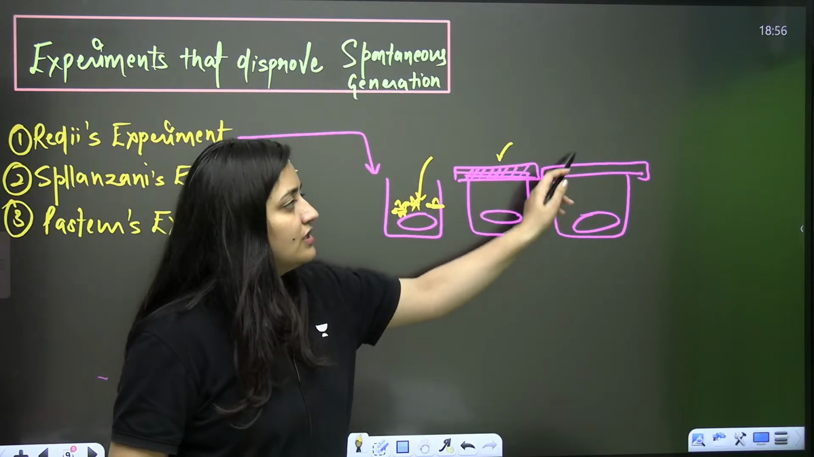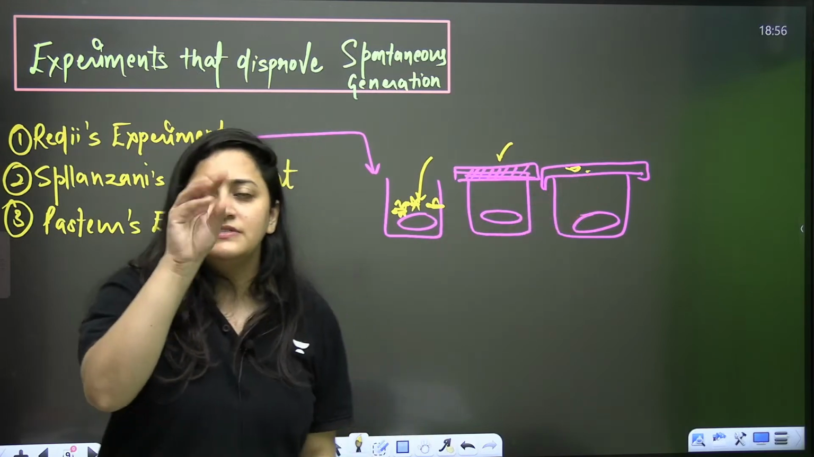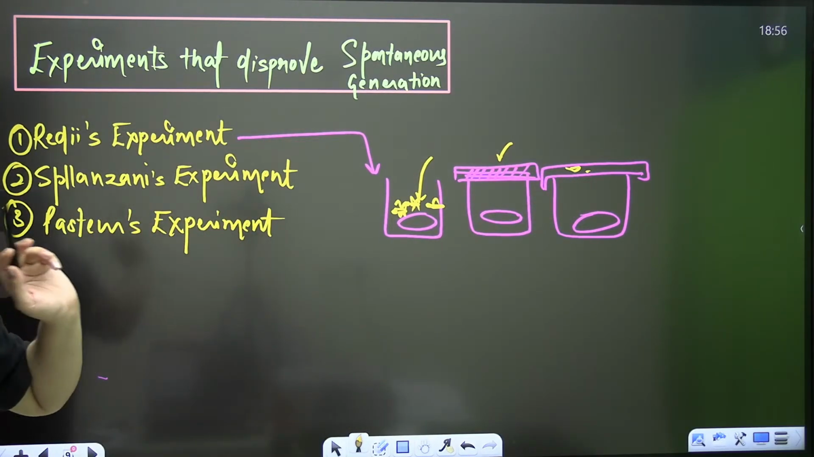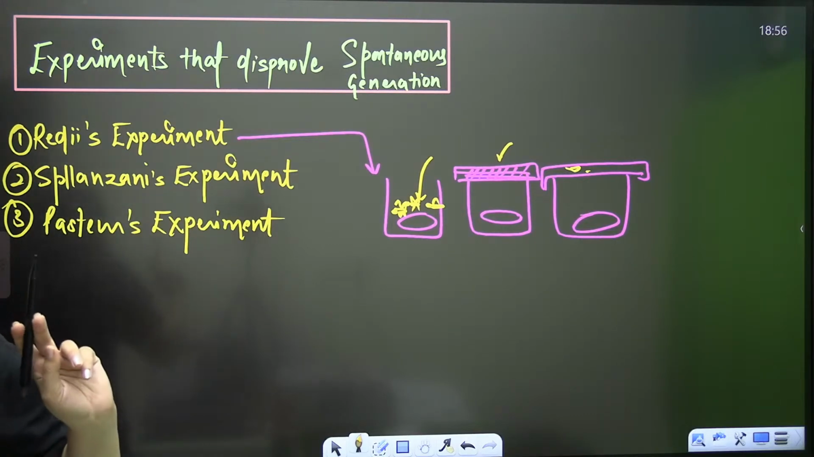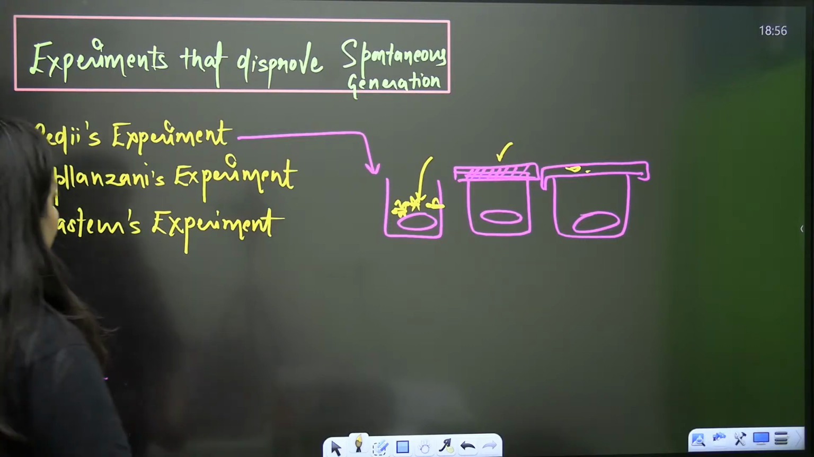Now when it is a cloth, obviously flies will come here, and they observed certain larvae over it. So this is actually a very simple experiment. Francesco Redi gave this, and with the help of this experiment, he tried to disprove the theory of spontaneous generation.